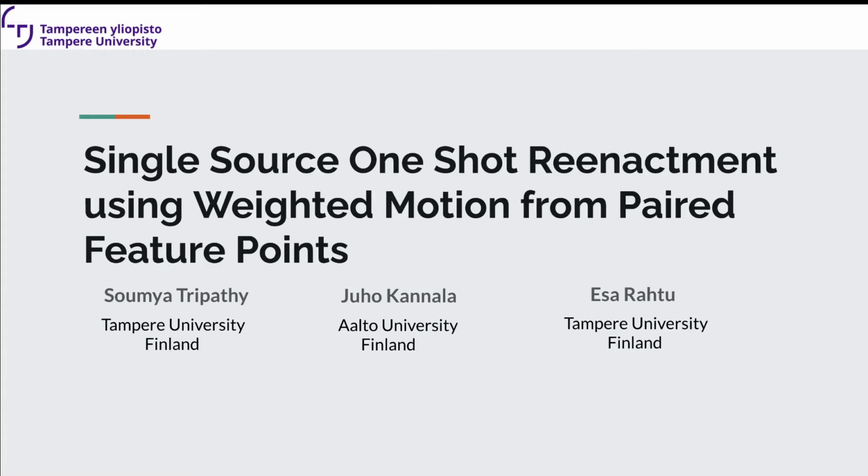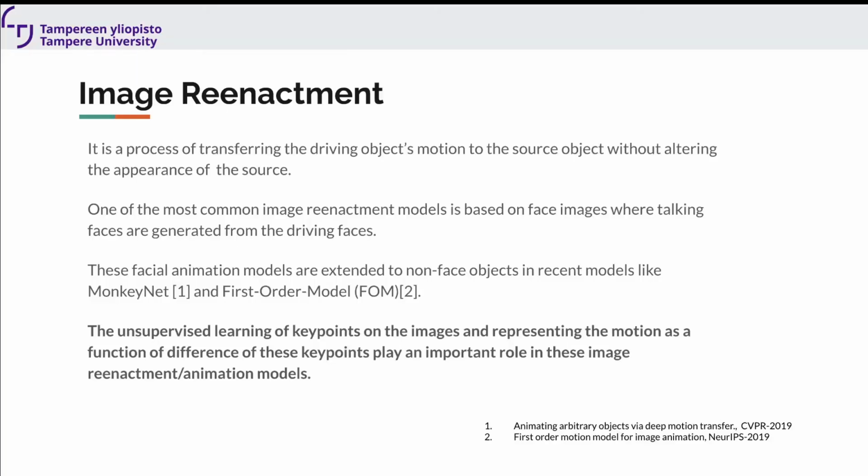Our paper is single source one-shot reenactment using weighted motion from paired feature points. Recently, first order model and monkeynet-like models extended facial reenactment to non-face objects. The basic idea is to represent the face using key points and then learn the motion in the key point domain and apply it to the image to get the reenactment done.